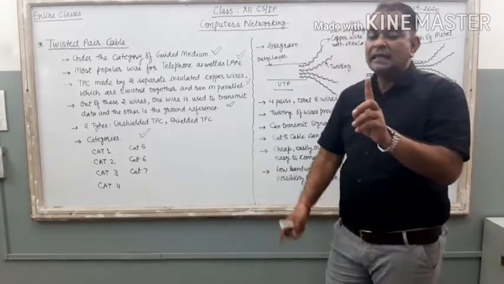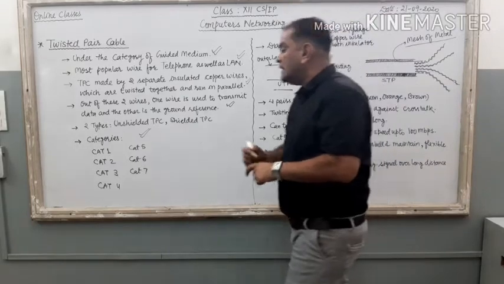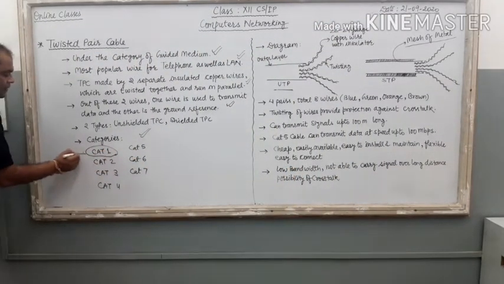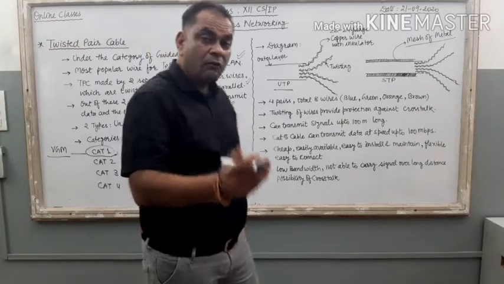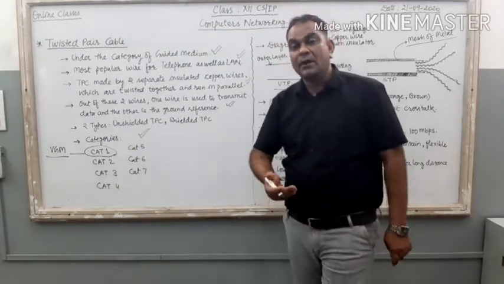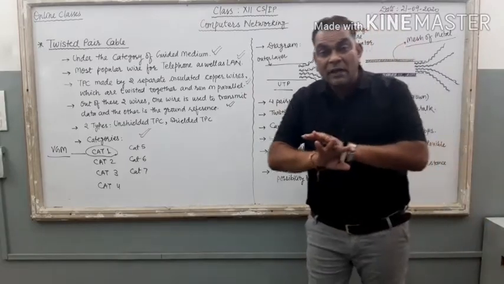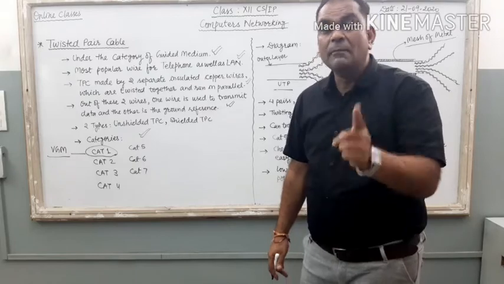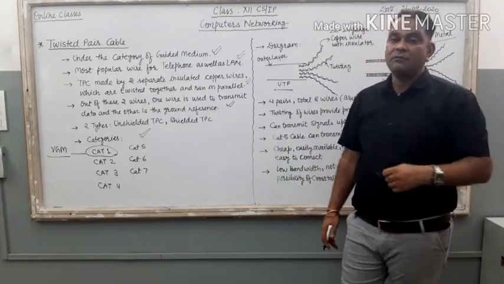Cat 1 is used for telephone communication, and this wire is available for voice grade medium only, VGM. Very oldest wire. You can transfer voice signals over this wire. It is not available for data communication.